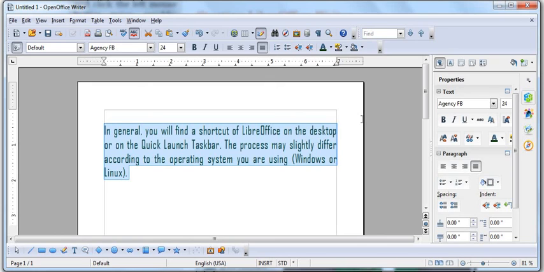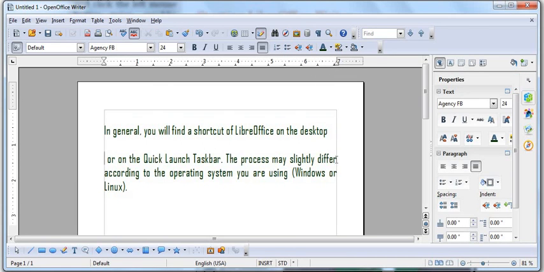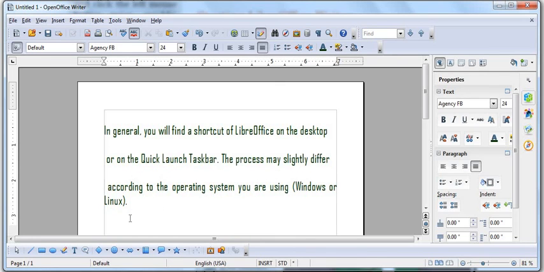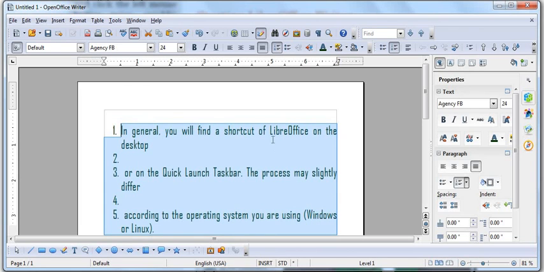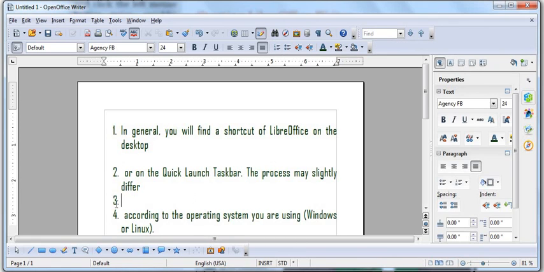Or suppose I want spacing and numbering, right? Suppose this is the first sentence, this is the second sentence, third. I want all this in 3 different points. So I will select this and go to the bullets or numbering. I will click on numbering, and I will have this. If I delete this, 1 2 3 I will have, right?